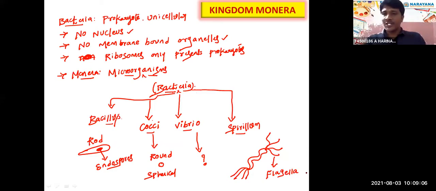Got it? Which are the four basic structures of bacteria? Bacillus, cocci, Vibrio and Spirillum. Got it? So next slide.